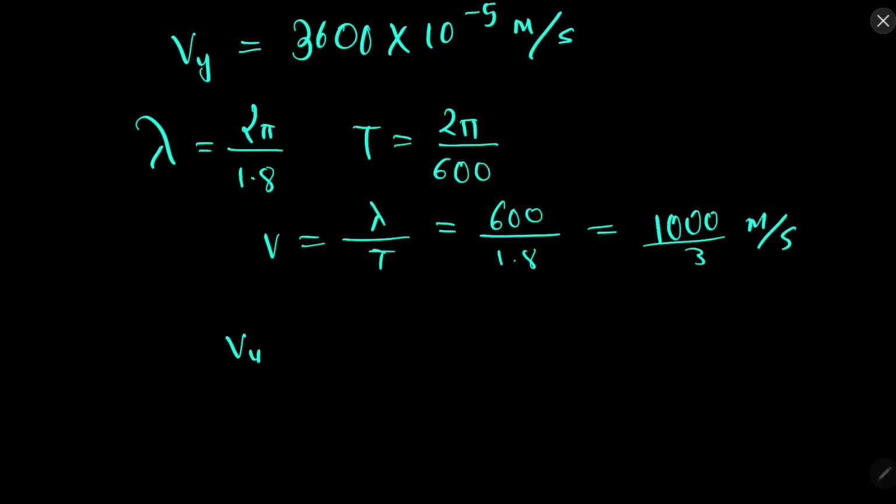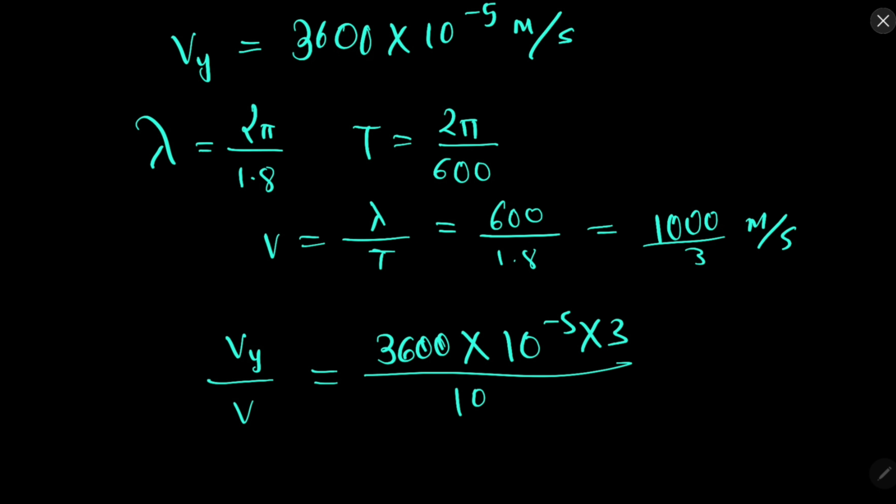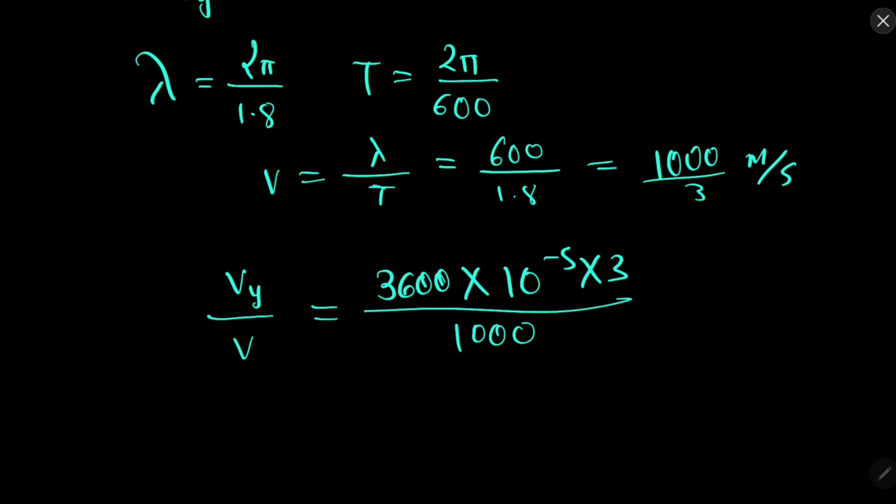So the ratio between velocity amplitude and normal velocity, that is maximum velocity and normal velocity, is 3600 into 3 into 10 to the power minus 5 upon 1000. Okay, so this will get cancelled out. So Vy over V will be 36 into 3 into 10 to the power minus 6.